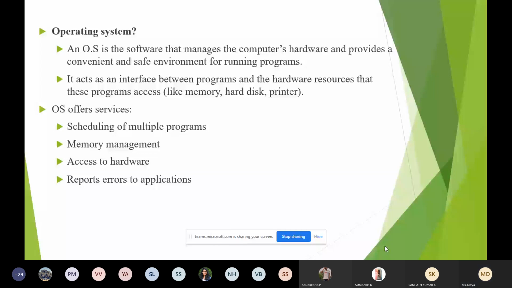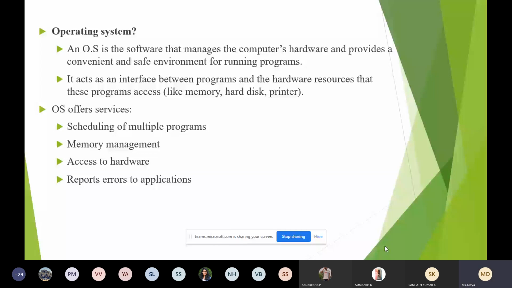What are the features or services offered by an operating system? What is the job of an operating system? Most of you might have either Linux or Windows. It will control or schedule multiple programs. You have many programs running in the system. Maybe you are browsing, sending a mail to your friend, or typing a document. So you'll be doing multiple tasks. Who takes care of this multiple task scheduling? That is done by the operating system.